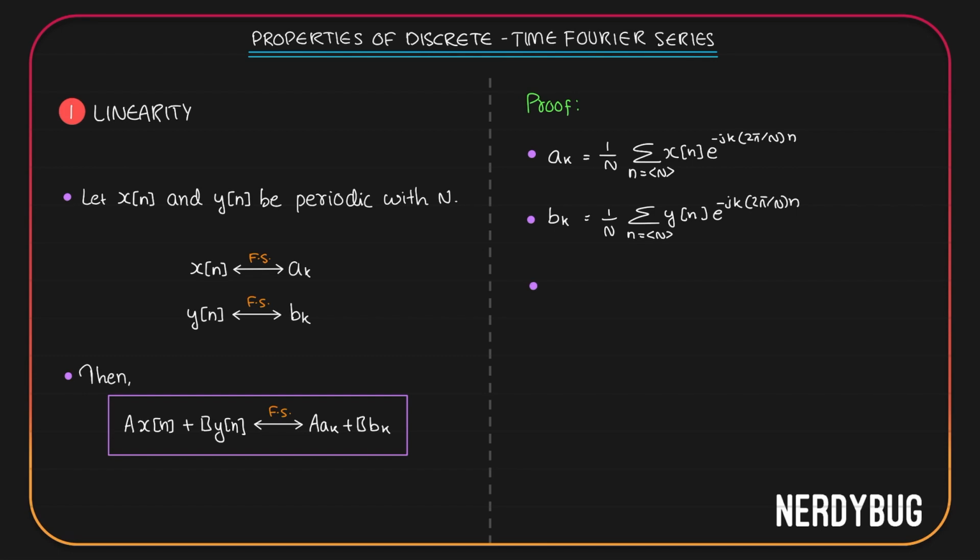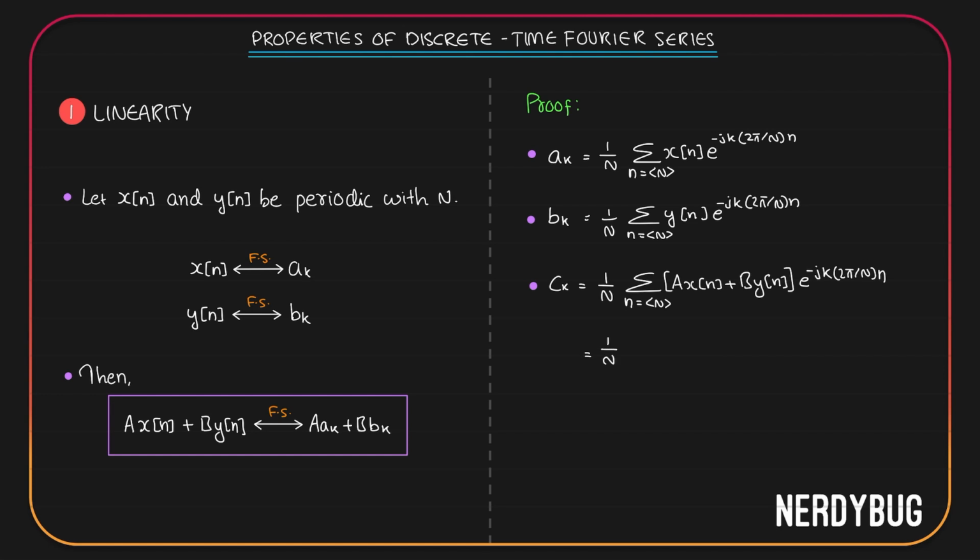Let us call the Fourier series coefficients of a x of n plus b y of n, c_k. Then c_k will be equal to 1 by N summation where n can take any N consecutive integer values. The function is a x of n plus b y of n, e raised to minus j k 2 pi by N. Let us split this into two terms.